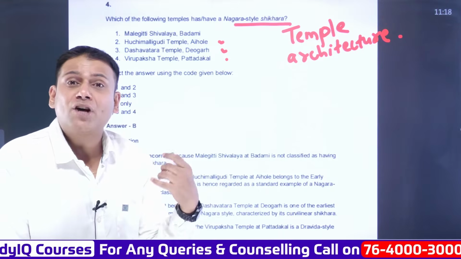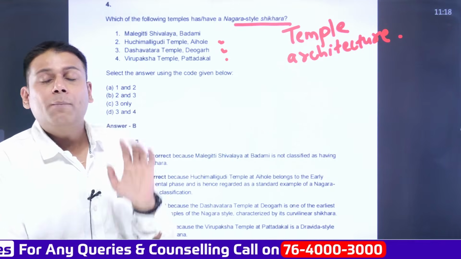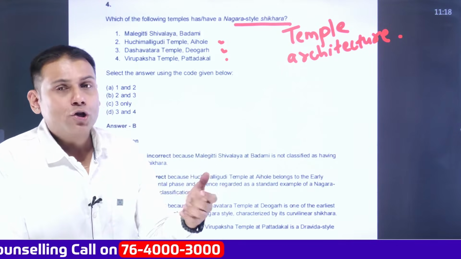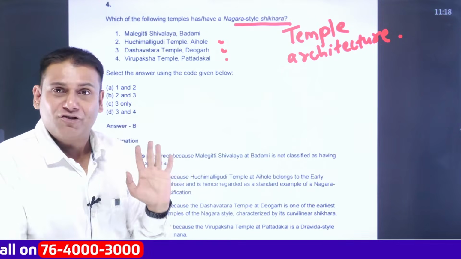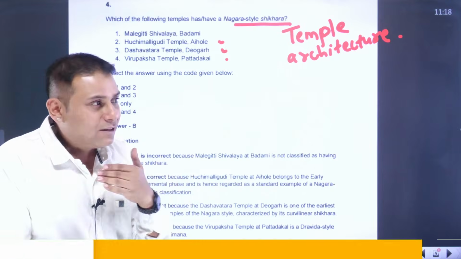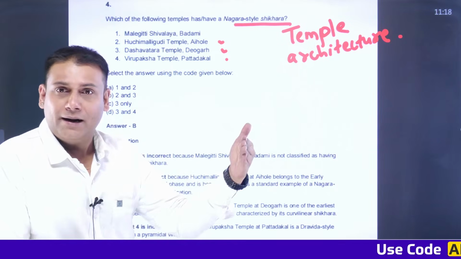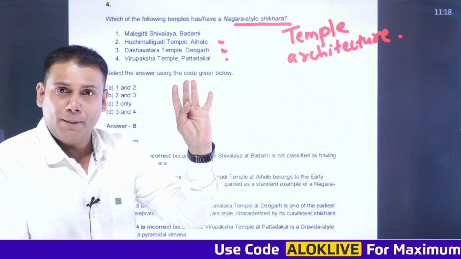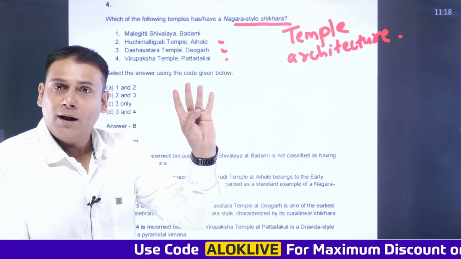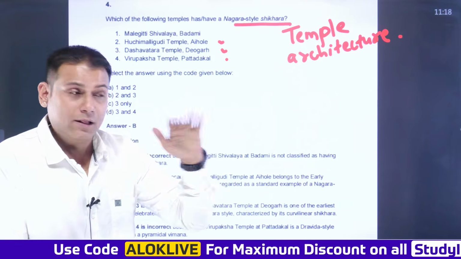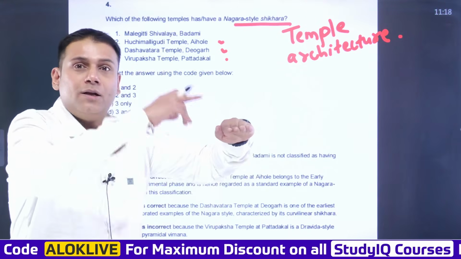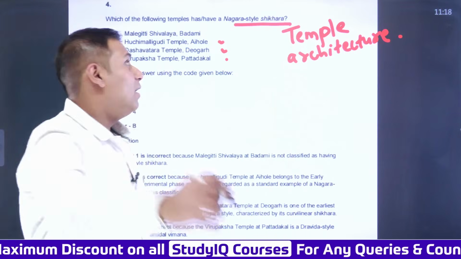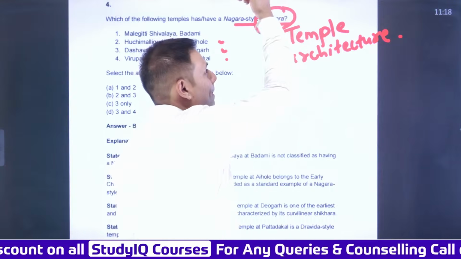Correct? A few years back, there was a question directly from temple architecture: what is Panchayatan? Panchayatan basically means a style of temple architecture. So you can expect questions from temple architecture. These are the terminologies: Jagati, Mandapam, Mahamandapam, Ardhamandapam, then Vahan, Antral, and finally Garbhagriha. This was at the horizontal level. Now go to the vertical level: just above the Garbhagriha, we have the Shikhar.